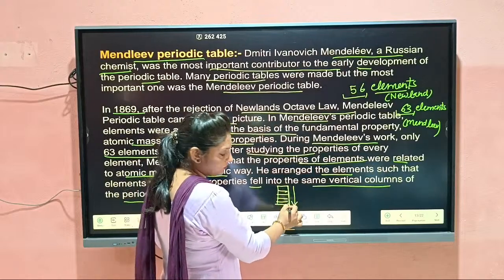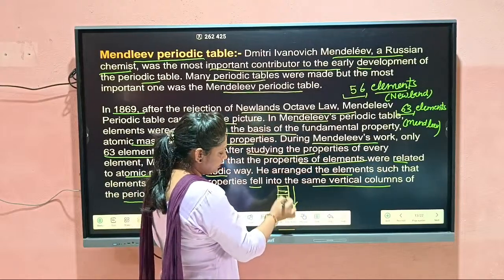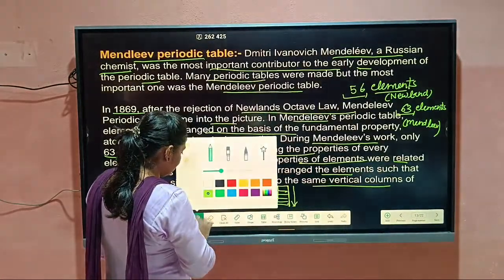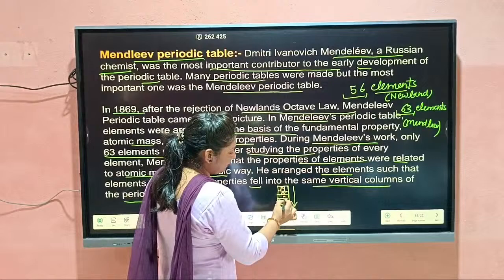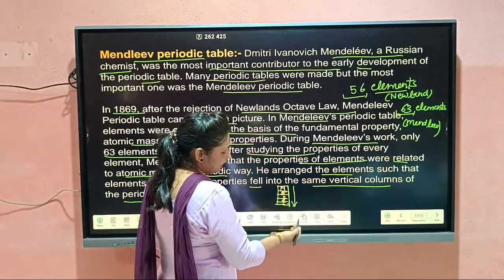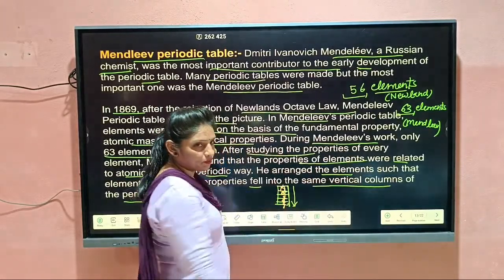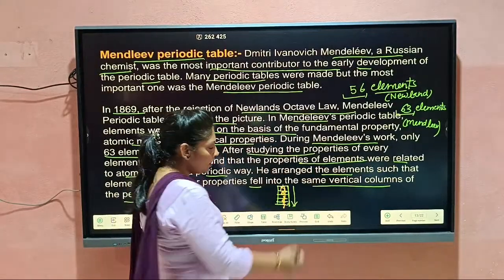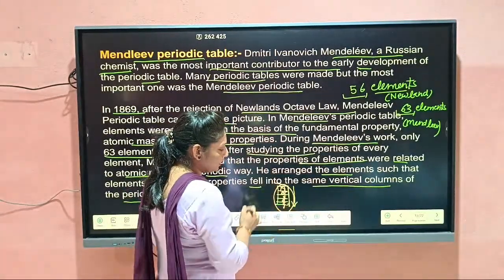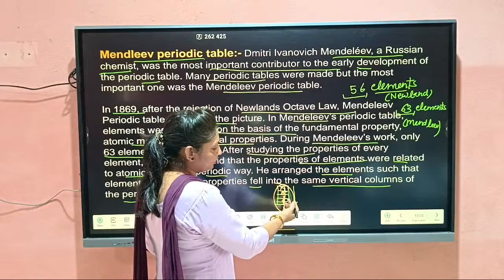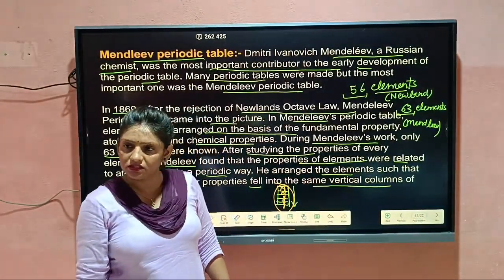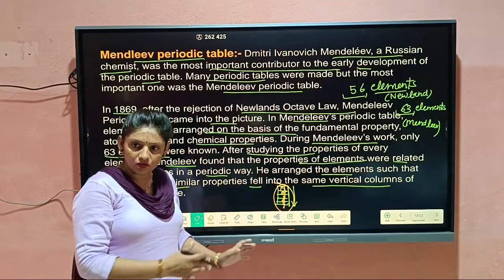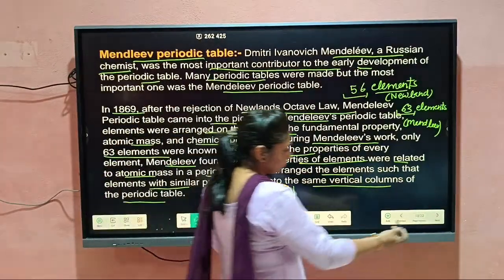This is known as the vertical column. Let us consider A, B, C, D, and suppose these have the same property. So elements of the same property exist in the same vertical column. He told us that. Is it clear to you or not? Any doubt in this?